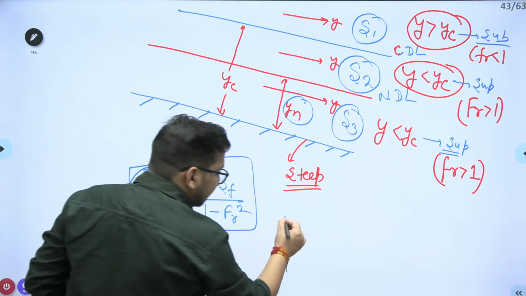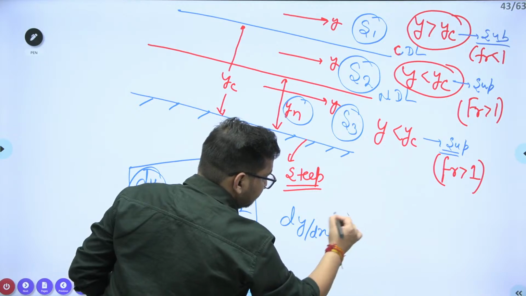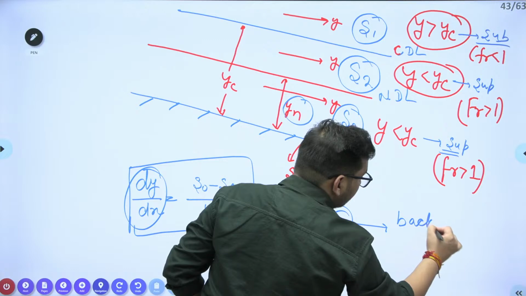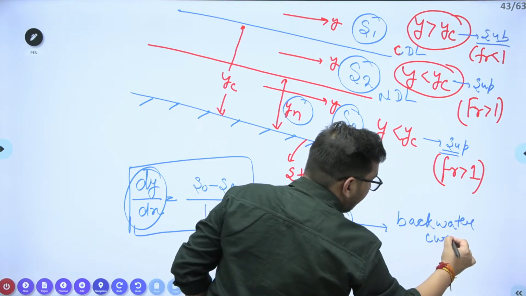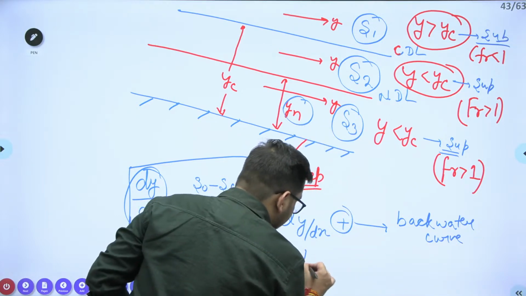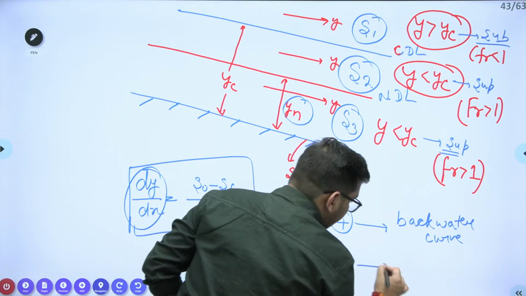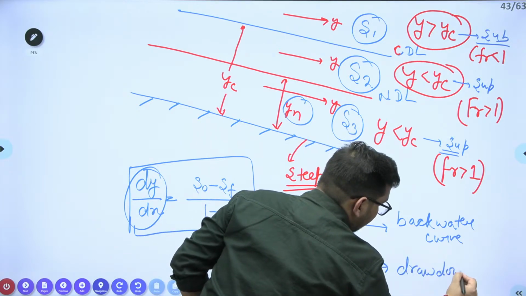If dy by dx is positive, it will form a backwater curve. And if dy by dx is negative, it will be a drawdown curve.